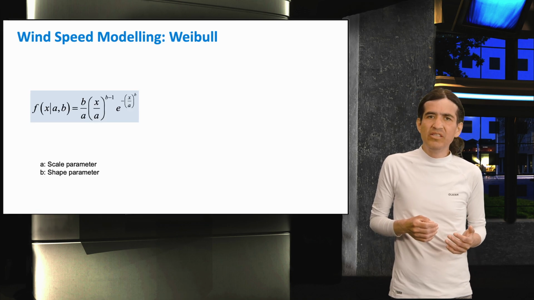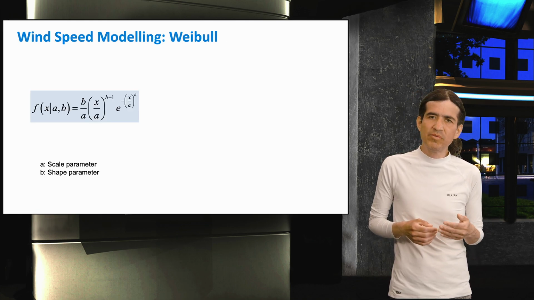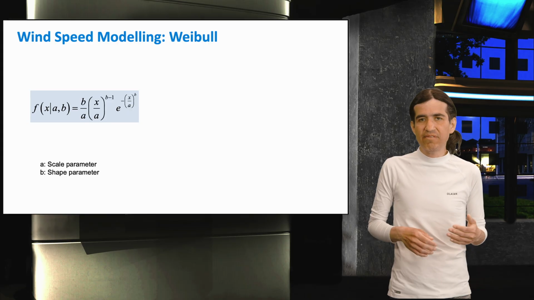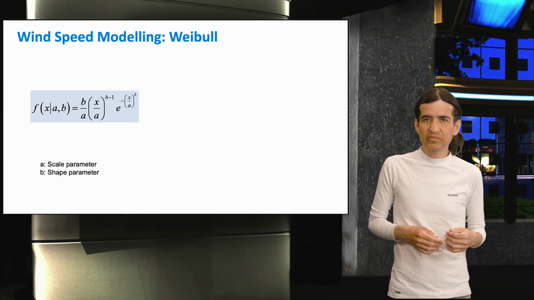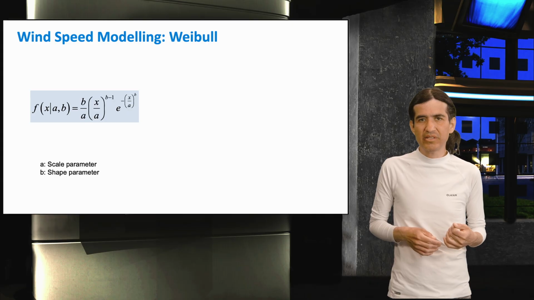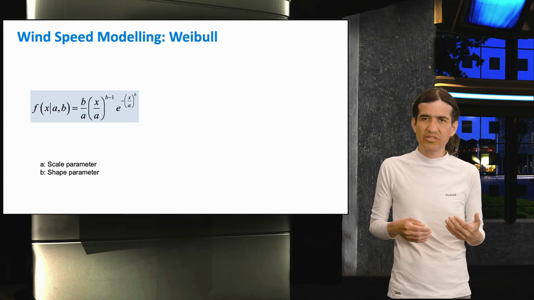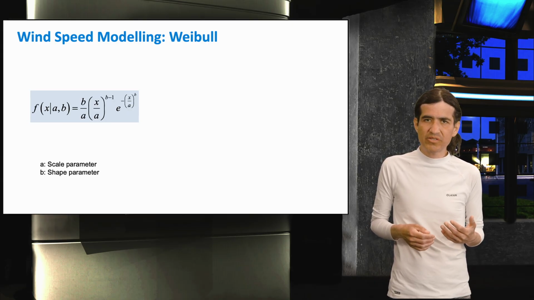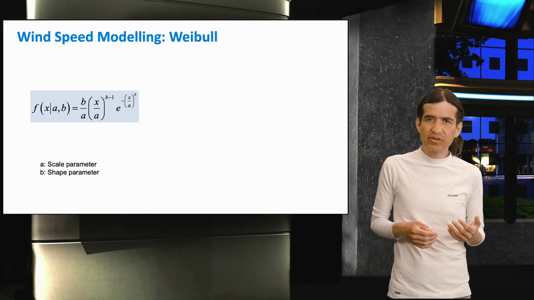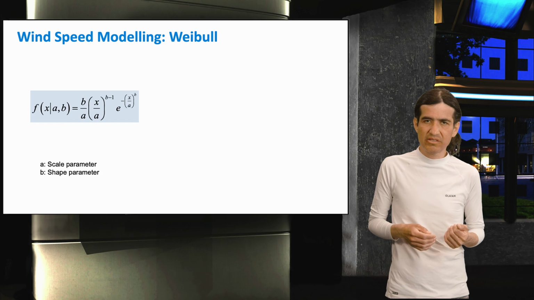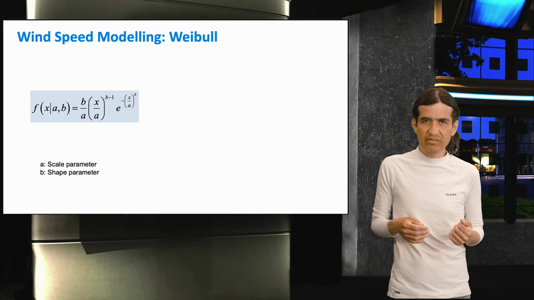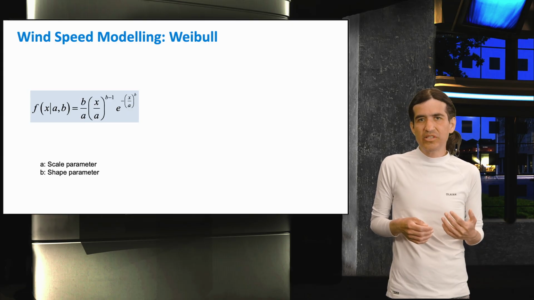The Weibull probability distribution is widely used to model wind speed variability because of its simple yet flexible mathematical form, defined by two parameters: a scale parameter related to the average wind speed and a shape parameter which controls the spread and skewness of the distribution. This structure allows it to adapt to different wind regimes by capturing both low wind speed frequencies and the likelihood of higher wind events. Its suitability comes from the fact that wind speed data is typically non-negative, skewed, and variable over time, characteristics that the Weibull distribution represents well.